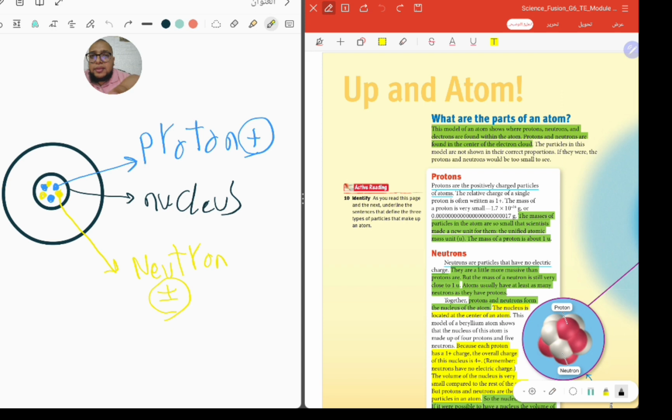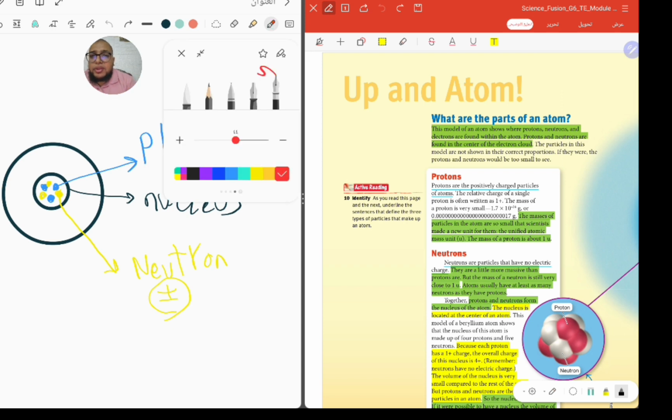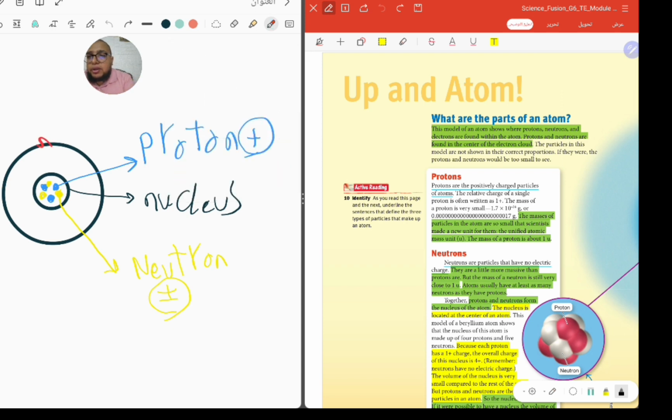Okay, and all of these things are surrounded by particles we call electrons. We found them around the nucleus. That is the electron, and this electron is negative charge.